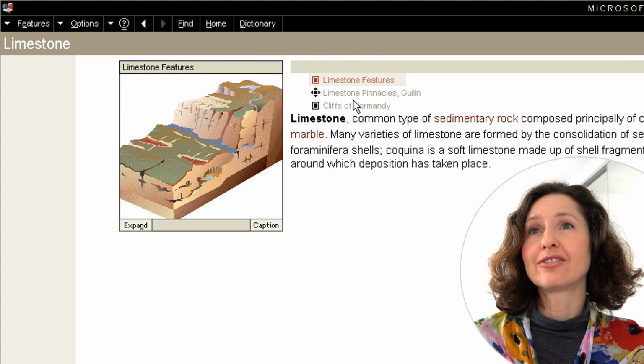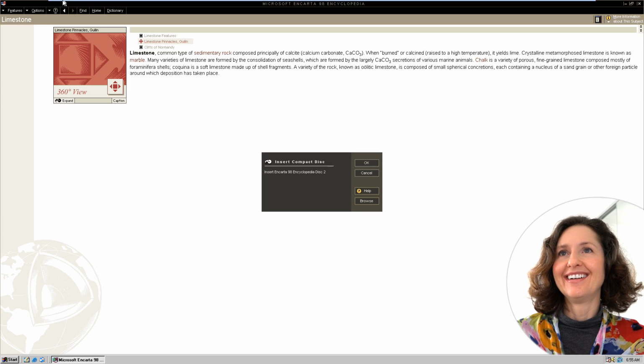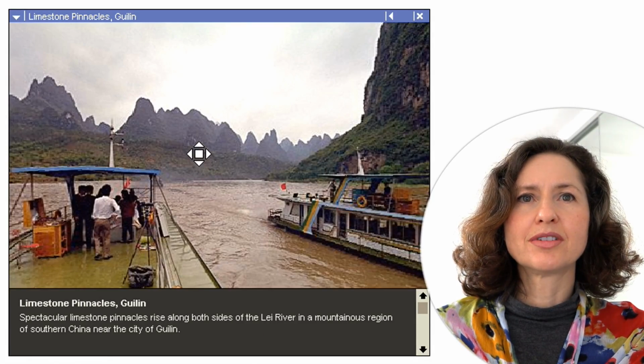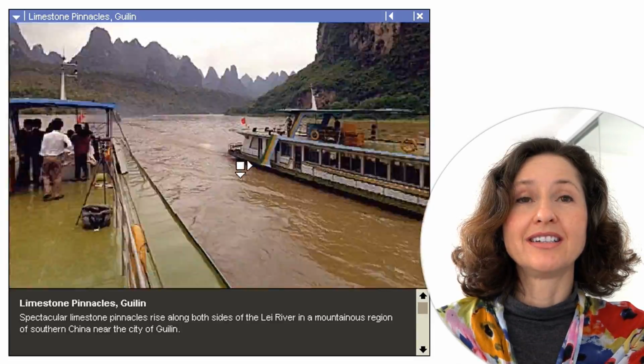But that doesn't look like a 360-degree view. Insert disc 2. So it came on 2 discs. I can insert disc 2. That's okay. You control and look around. But I can't see limestone. No, but the point is it's a 360-degree view. You're going a bit fast. Oh, I'm getting dizzy. There you go.